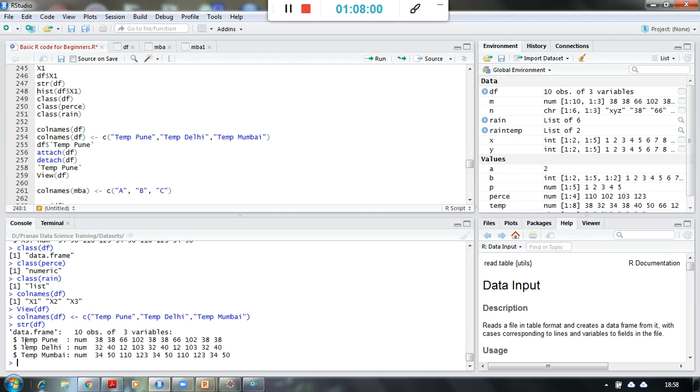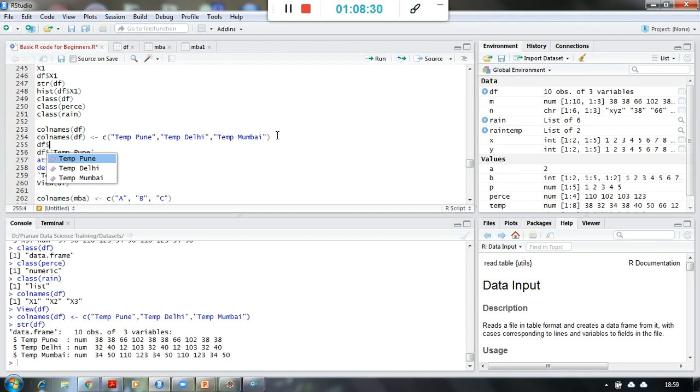Now if I want to access any variable or any column from any data frame, I would say data frame name $, because $ is the symbol to access a column name. Right? So when I say data frame name $, you can see I will get a list of all the names available.